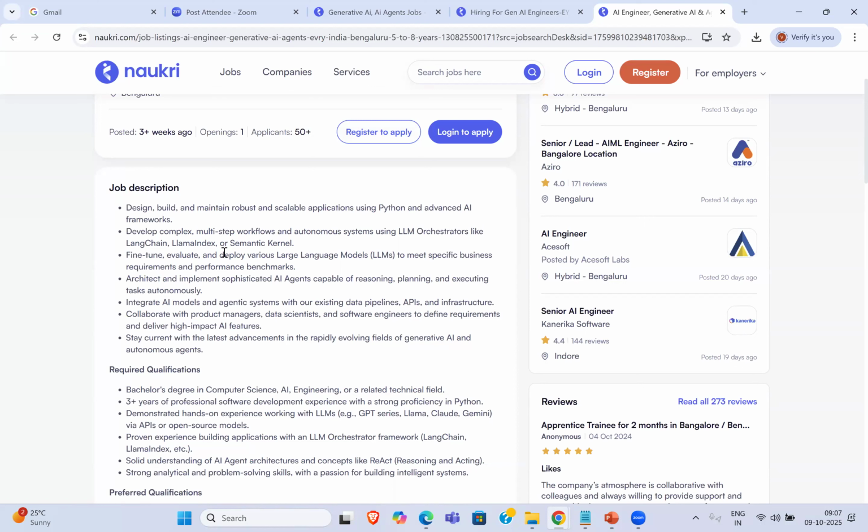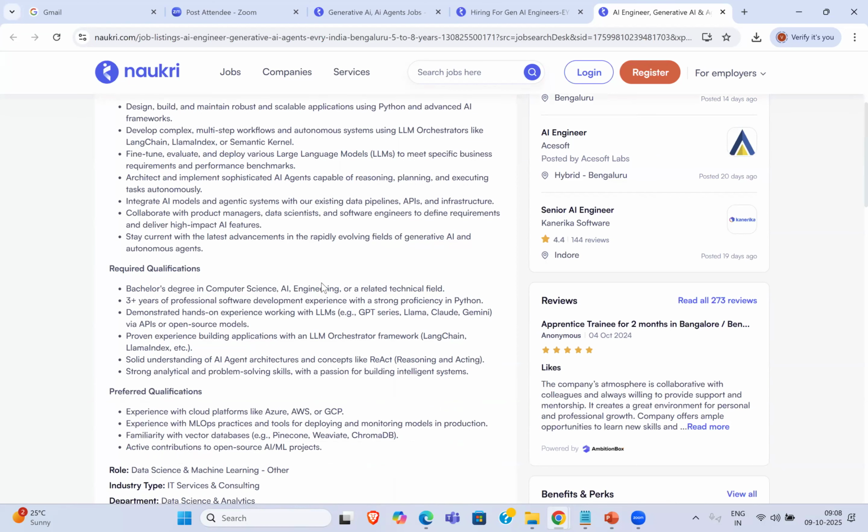Let me tell you, they will ask you any one of the tools here. So do not be in confusion that you need to know all things. Anyways, LangChain, we are having LlamaIndex or Semantic Kernel. Here we'll be going with LlamaIndex. Fine-tune, evaluate, and deploy various LLM models, so we'll also be going with this kind of thing here.